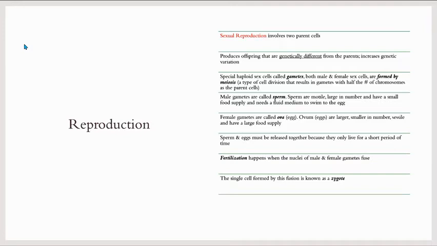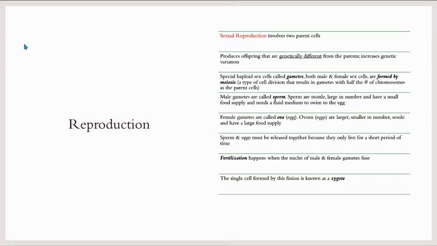Reproduction involves sex cells, they are called gametes. Male gametes are called sperm, and female gametes are called eggs. Sperm are large in numbers, have a small food supply, and need a fluid medium to swim to the egg. Female gametes are smaller in number, sessile, and have a large food supply.